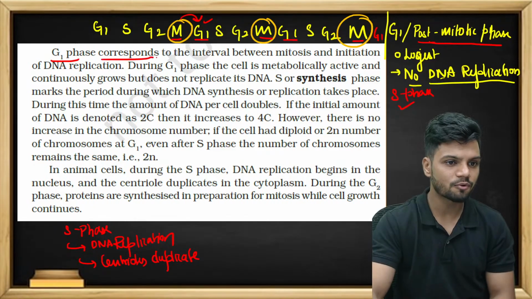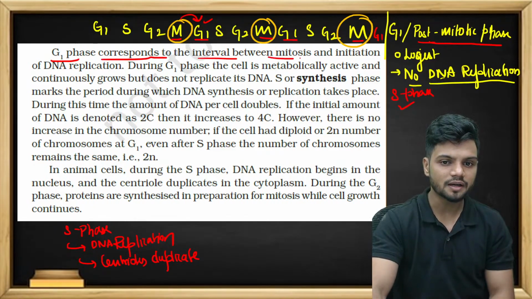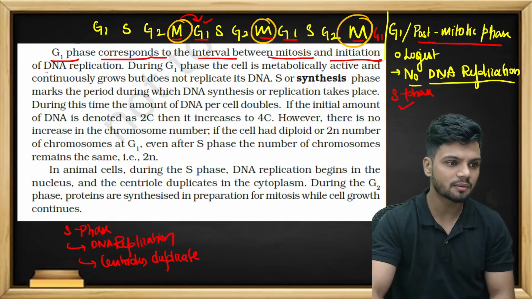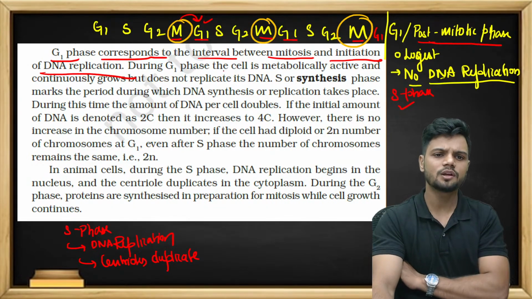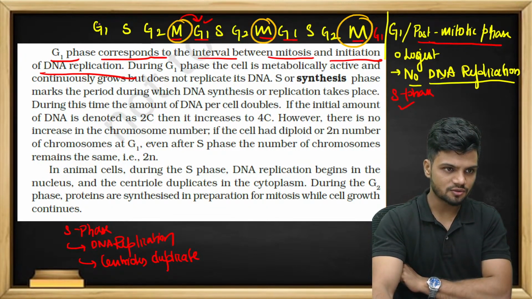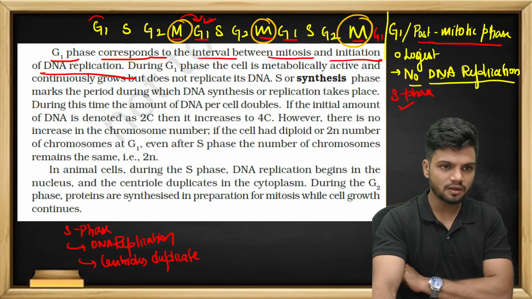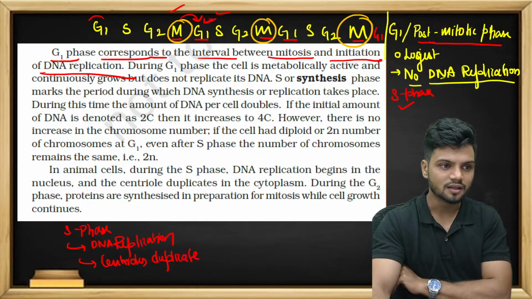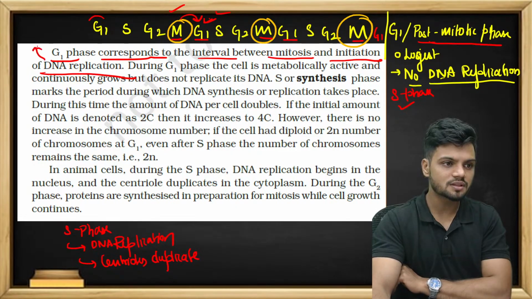G1 phase corresponds to the interval between mitosis and initiation of DNA replication. What is the meaning of that? G1 phase, can you see here? G1 phase, which is right here. Is it between M phase? Yes, it is between M phase and initiation of DNA replication. What is the meaning of that? Initiation of DNA replication happens in the S phase.